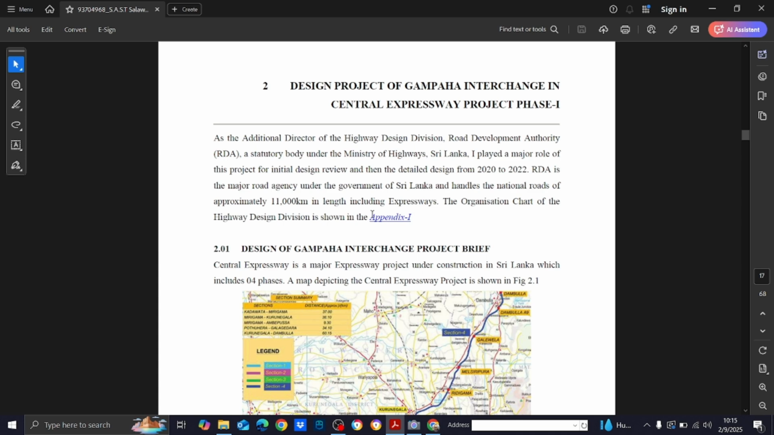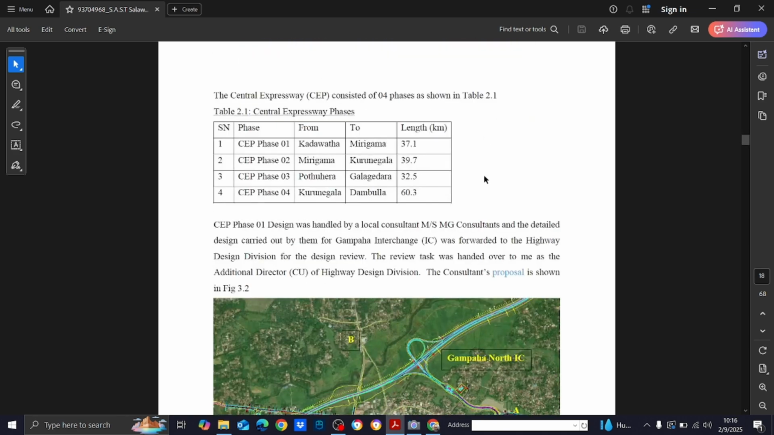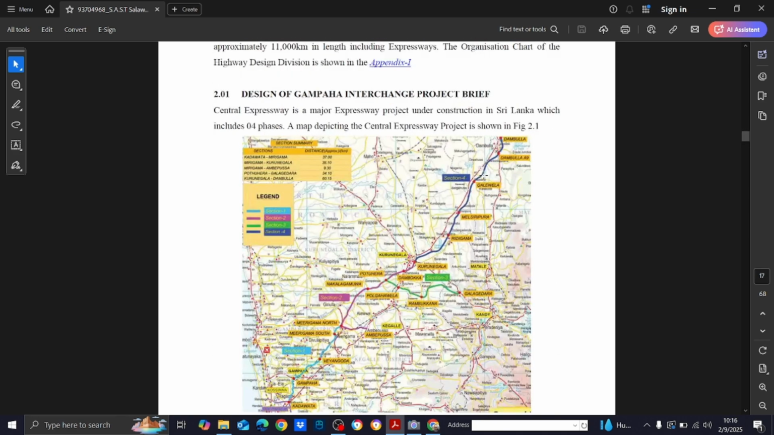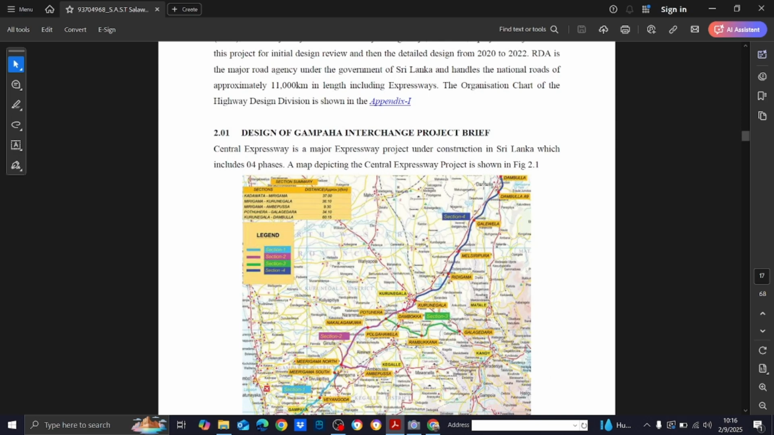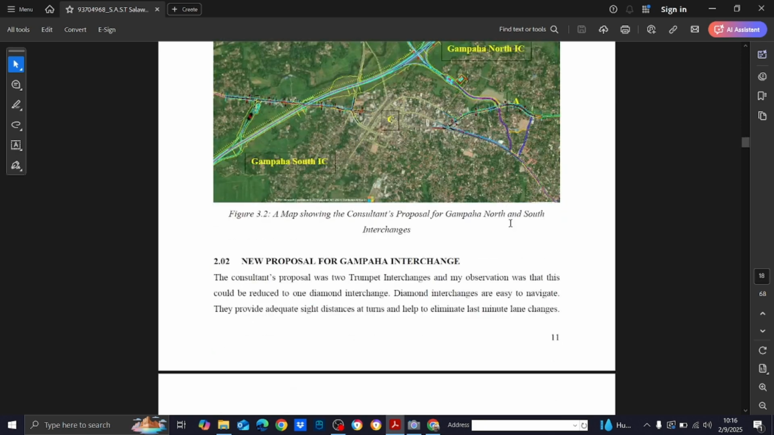Okay, here is the organization chart of the highway design division where I am working, which is shown in appendix 1. In that one, of course, you have to show your place, at what level you are working. Then you have to write this as a story, starting from the beginning: this is how things happened, and this is what I did.